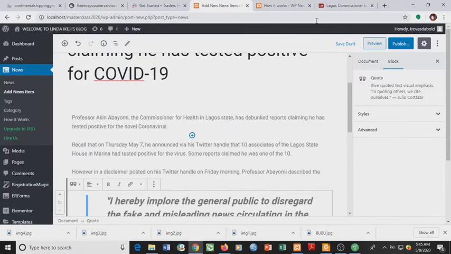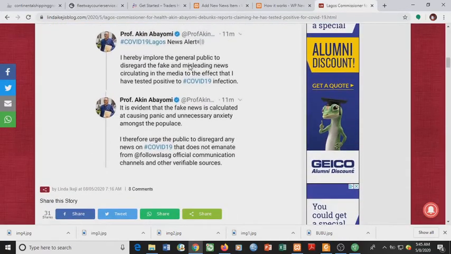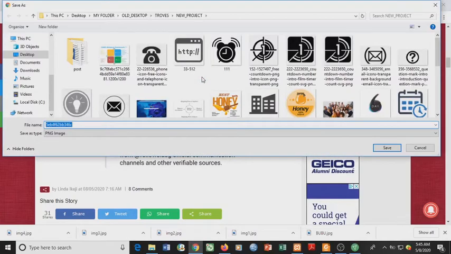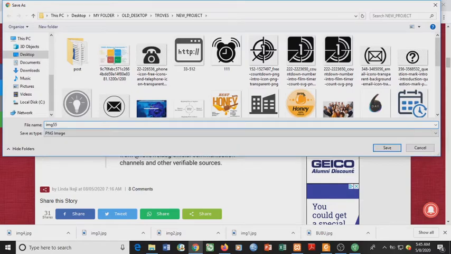This was gotten from a Twitter handler. So in order to make your viewers believe you, also save the image of the tweet and add it to the news item.